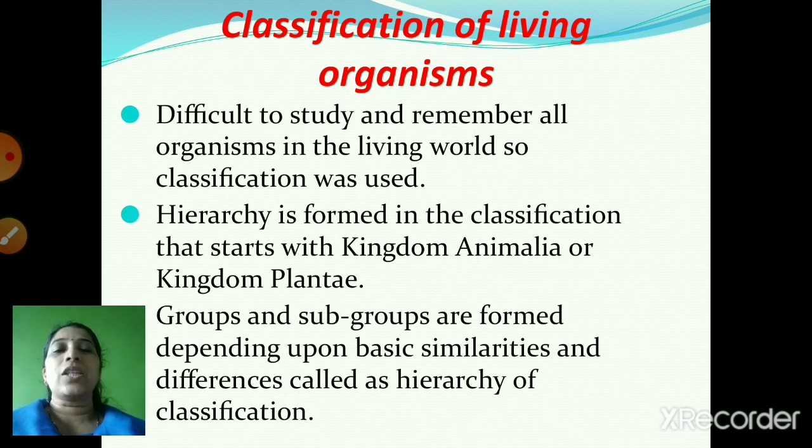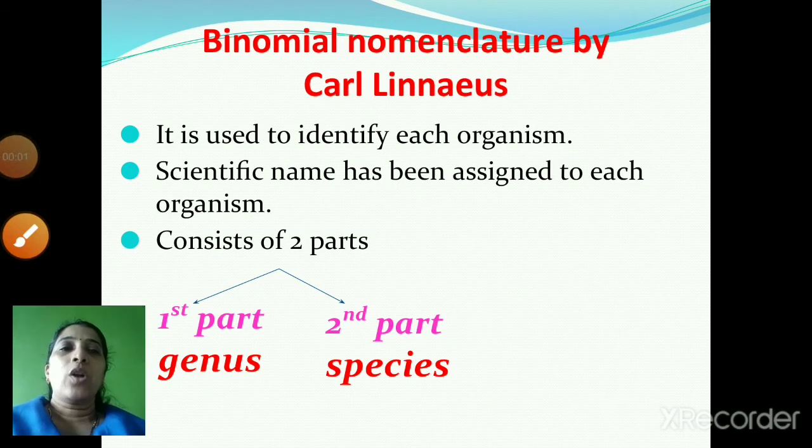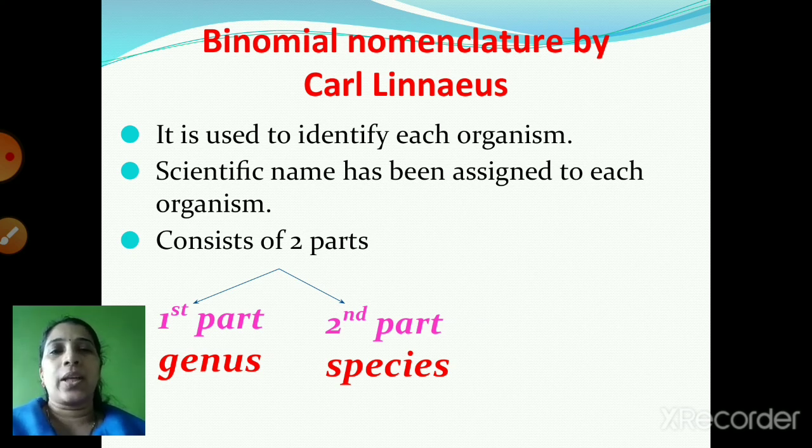A hierarchy is formed in the classification that starts from the kingdom Animalia or kingdom Plantae, and accordingly the groups and subgroups are formed depending upon their basic similarities and differences, which is called the hierarchy of classification. Then the binomial nomenclature was made by the scientist Carl Linnaeus. He used it to identify each and every organism, and a scientific name was assigned to each organism.